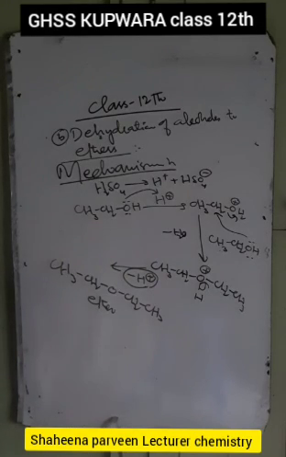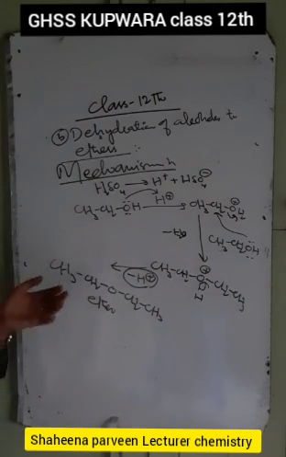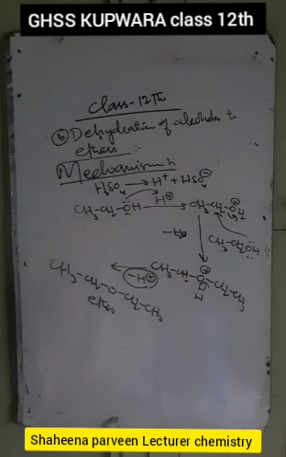So we have the reactions of alcohols which involve the whole alcohol molecule. Today we discussed the first important property, that is the dehydration of alcohols. Alcohols are dehydrated either to alkenes or to ethers. Then we have the mechanism of these two, and in the next video lecture we are going to discuss the oxidation reactions of alcohols, where we have the involvement of the whole alcohol molecule. Thank you so much.